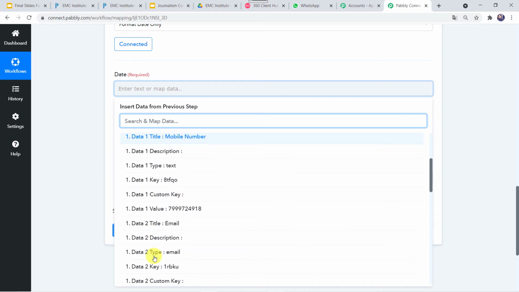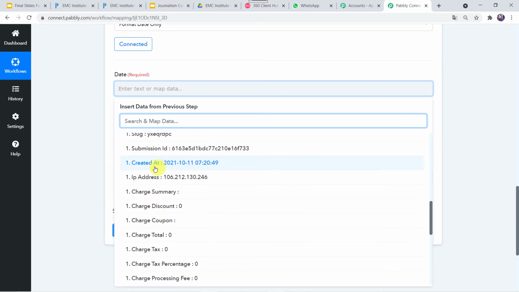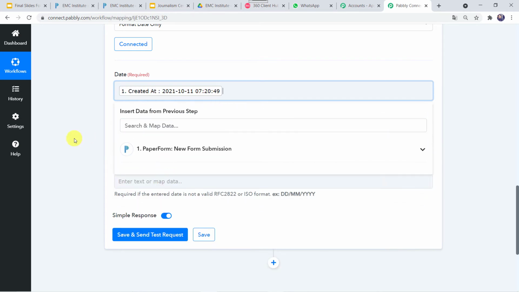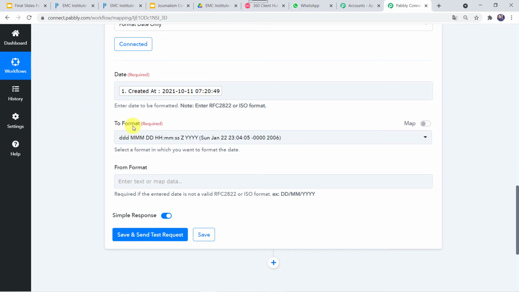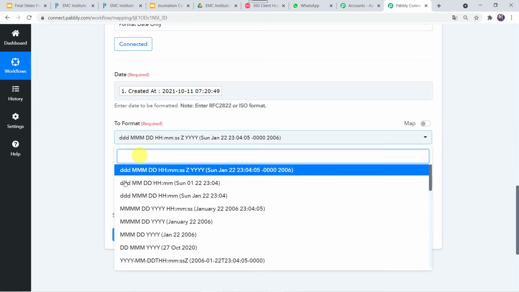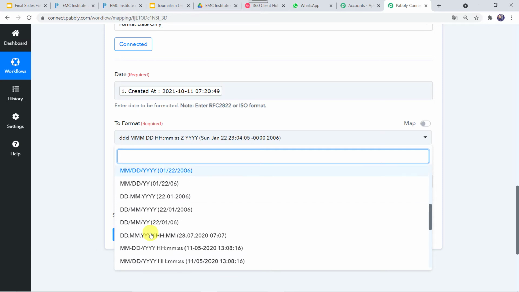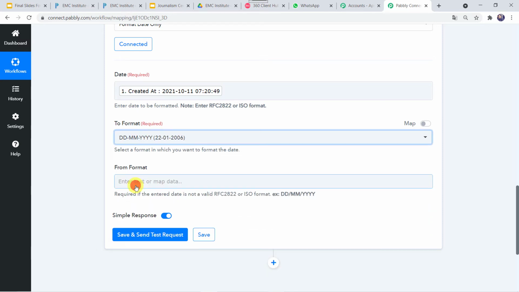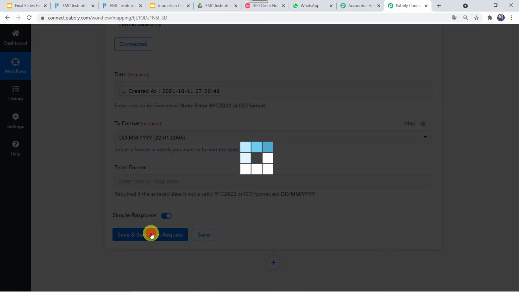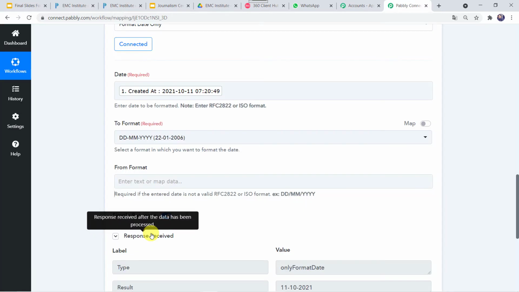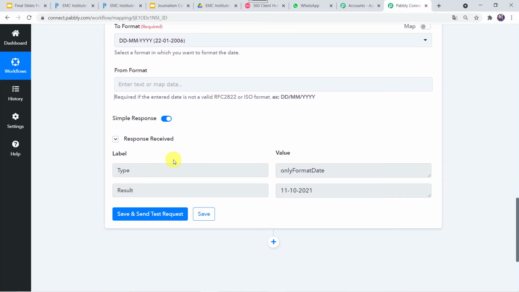I'll just find created at. Now in which format do we want to convert it? We want it in DD, MM and YY format. So I'll be selecting this format. From format is not required, so I'm just leaving it as blank. And let's click on save and send test request. Here we can see the response is received and result is in DDMMYY format, that is 11th of